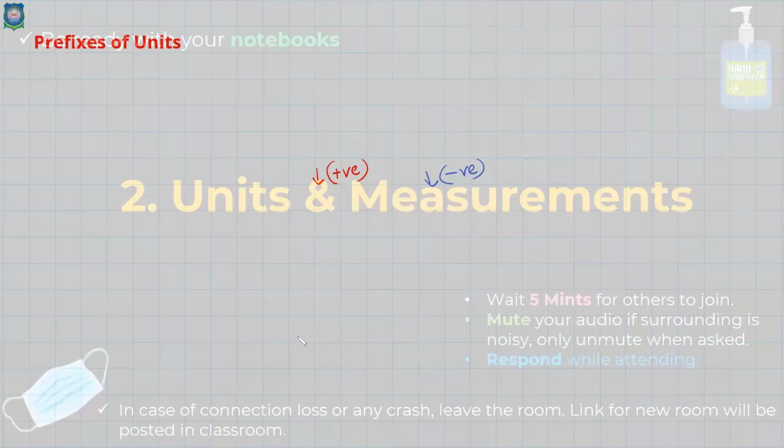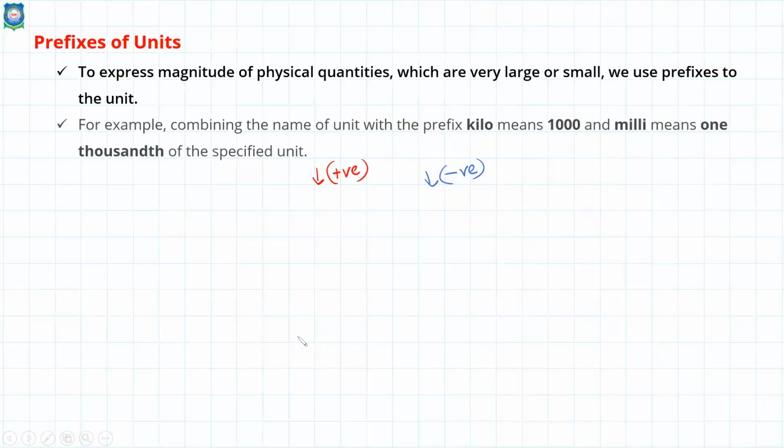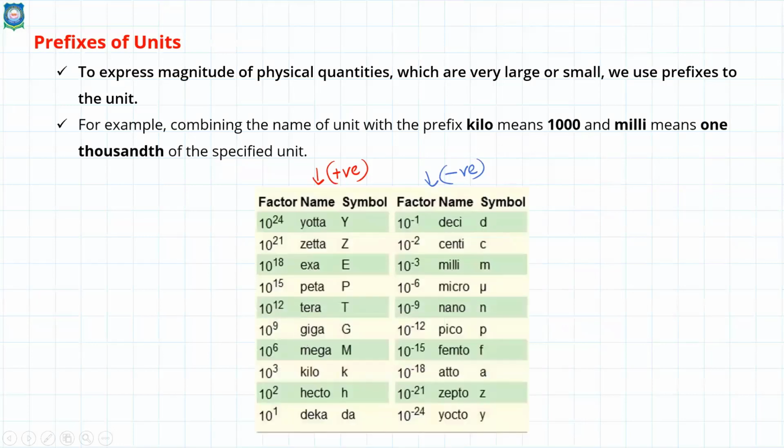Last day we were discussing prefixes of units. Now, prefixes were used to denote what? A large set of values, that is, a larger range of values, starting from an electron's dimension or very small dimension up to universe scale. And I told you, regarding positive powers, you should worry up to giga, whereas for negative powers, you should worry up to femto.